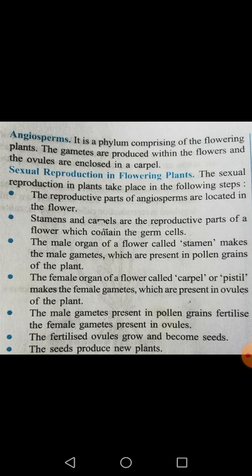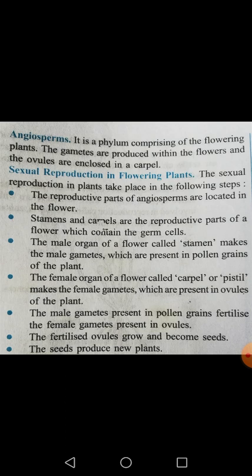So I will not discuss how the sexual reproduction takes place in Thallophyta, Bryophyta, Pteridophyta, and Gymnosperm. I am only talking about the sexual reproduction in flowering plant or angiosperm. So I want to tell you that the sexual reproduction in flowering plant takes place inside the flower. So flower is basically the sexually reproducing organ in case of the plants.